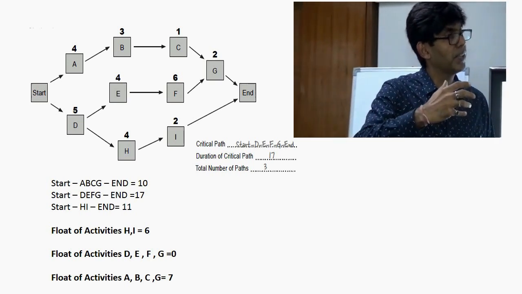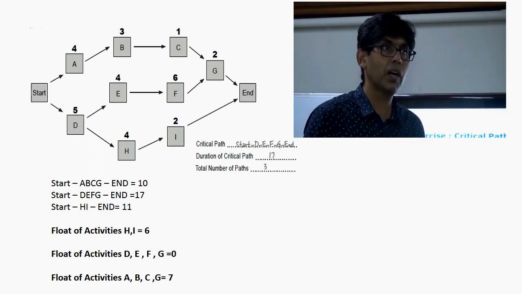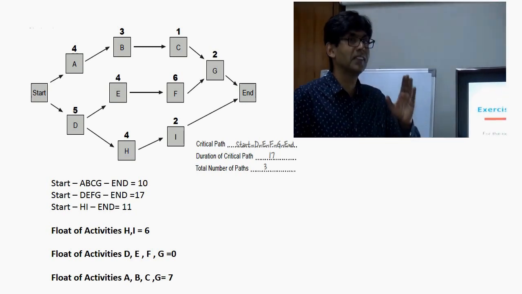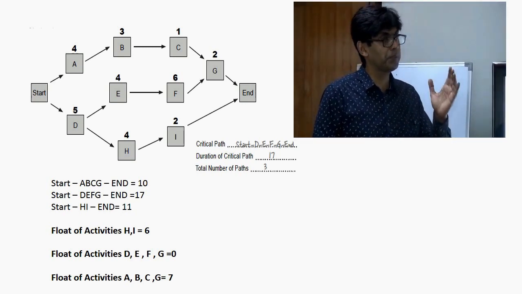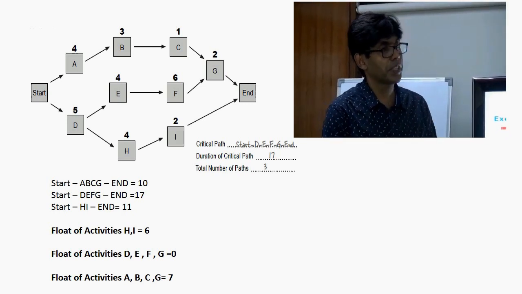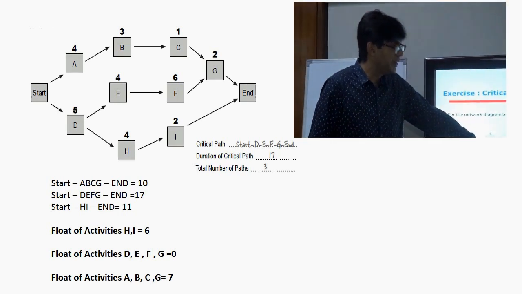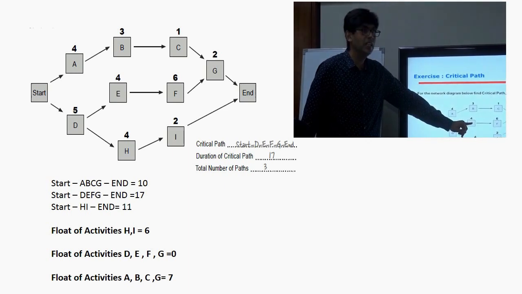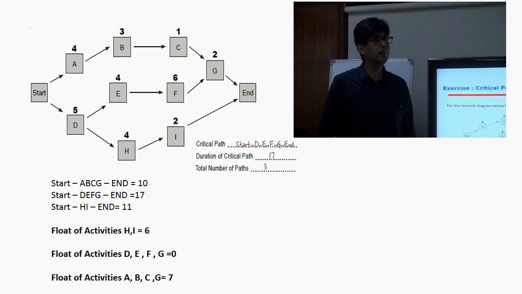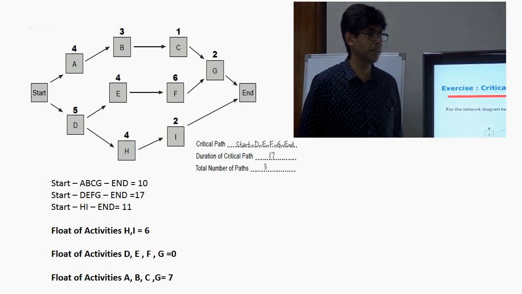Can I give you an example of how a lousy or inexperienced project manager behaves and how an experienced project manager behaves? Now let's talk about it. See, a smart, experienced project manager will always focus on the critical path. Now see, there was an inexperienced project manager. What happened in his project? Activity E was slipping. The team member escalated: my activity will slip and there can be a project delay because of that.